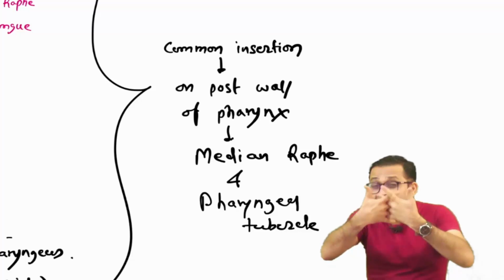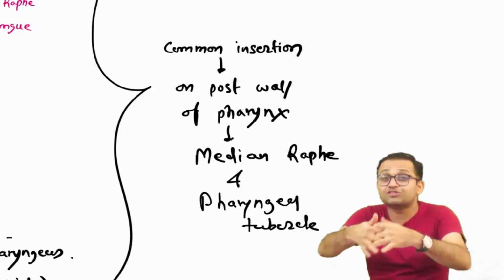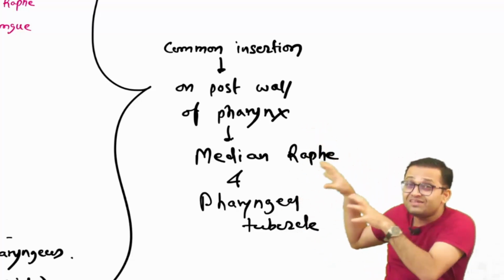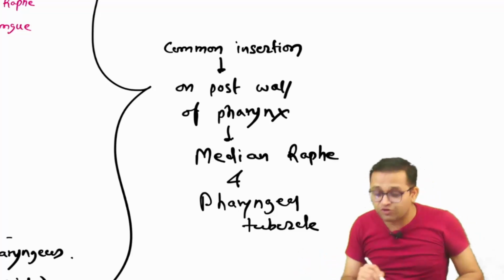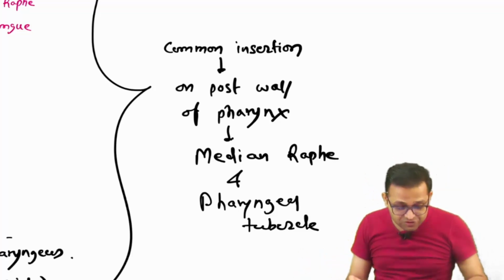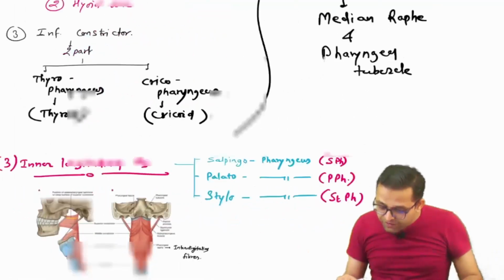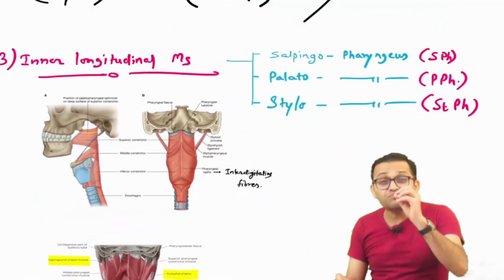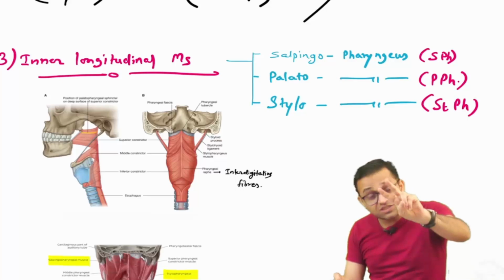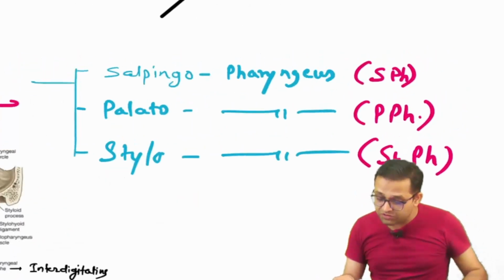Yes, this interdigitation of the muscle fiber, tendon, aponeurosis is known as the raphe, median raphe. Yes, which is attached to our pharyngeal tubercle also. Okay, sir. So after all this, we are going to look at the inner longitudinal muscles. Yes, sir. There are three circular muscles and three longitudinal muscles. What are the three longitudinal muscles?